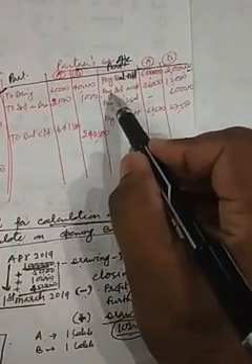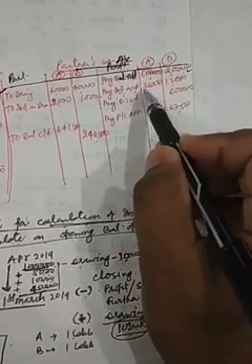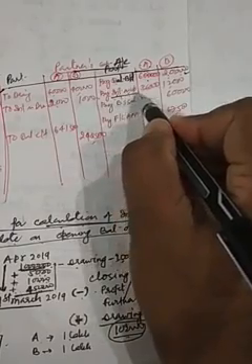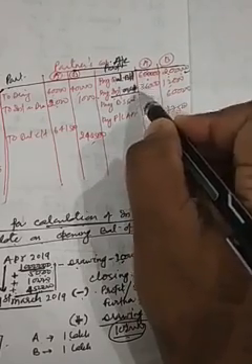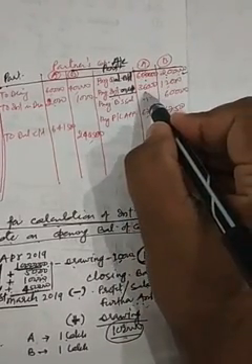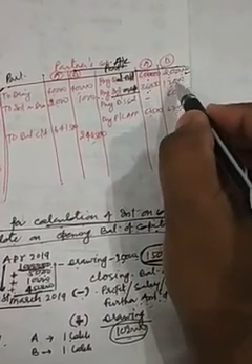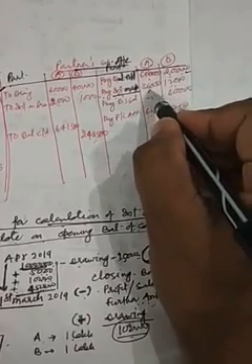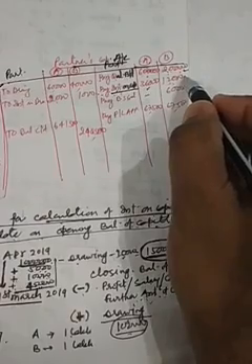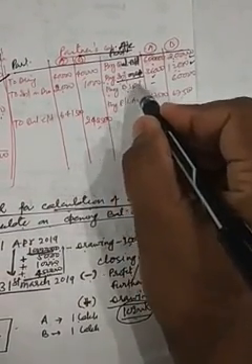Second, by interest on capital. My dear students, we have already calculated the interest on capital in the PL appropriation account: 36,000 and 12,000. 6 lakh into 6 by 100 is 36,000, and 2 lakh into 6 by 100 is 12,000. Are you all following? Then, by B's salary.